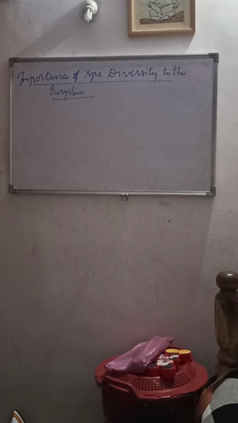To balance the ecological balance, the species number should be maintained constantly. For example, think of a weighing machine. If something is added on one side, the other side should be balanced. If it is imbalanced, it won't be constant. Like that, we have to balance this.